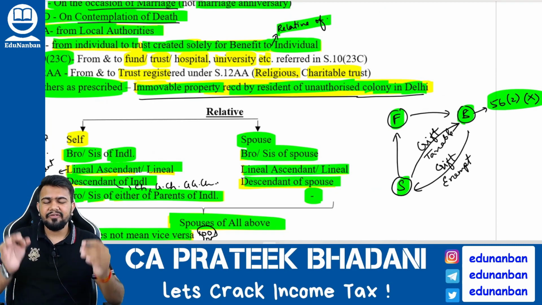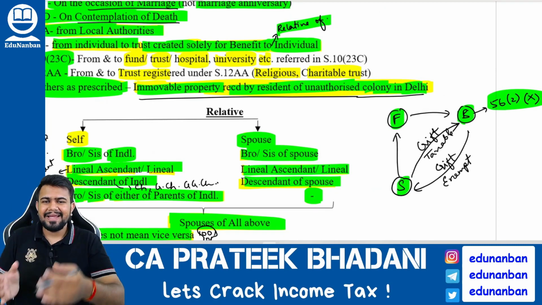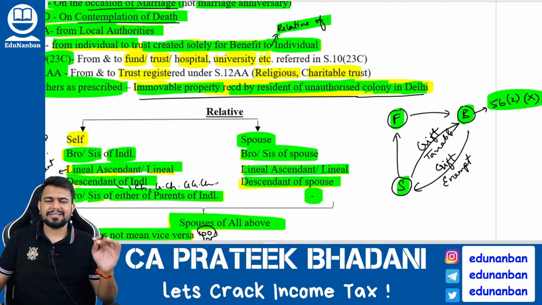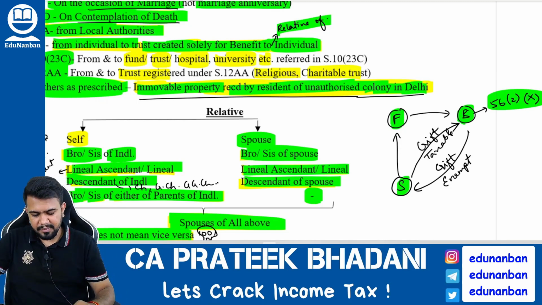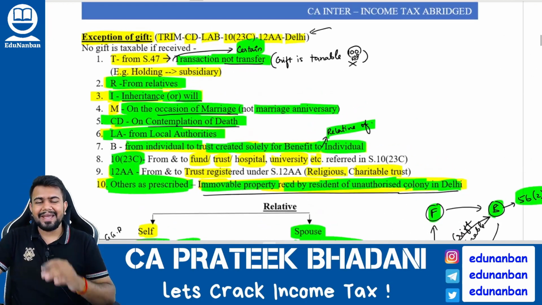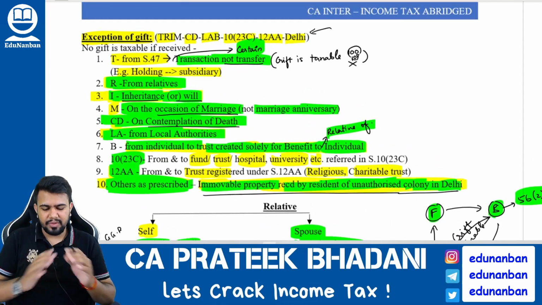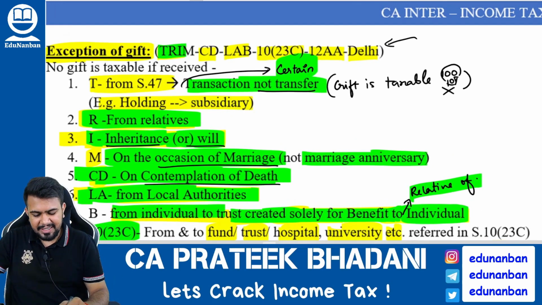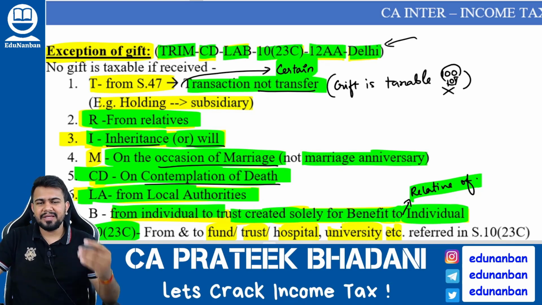So if a resident of an unauthorized colony of Delhi is receiving immovable property, then such immovable property need not be taxed under 56(2)(10). You get my point? So these are all the exceptions under 56(2)(10). I also gave you a code word to remember all these exceptions, which is TRIM CD Lab 1023C 12AA Delhi. So if you remember this mnemonic, you will be able to memorize all the exceptions.